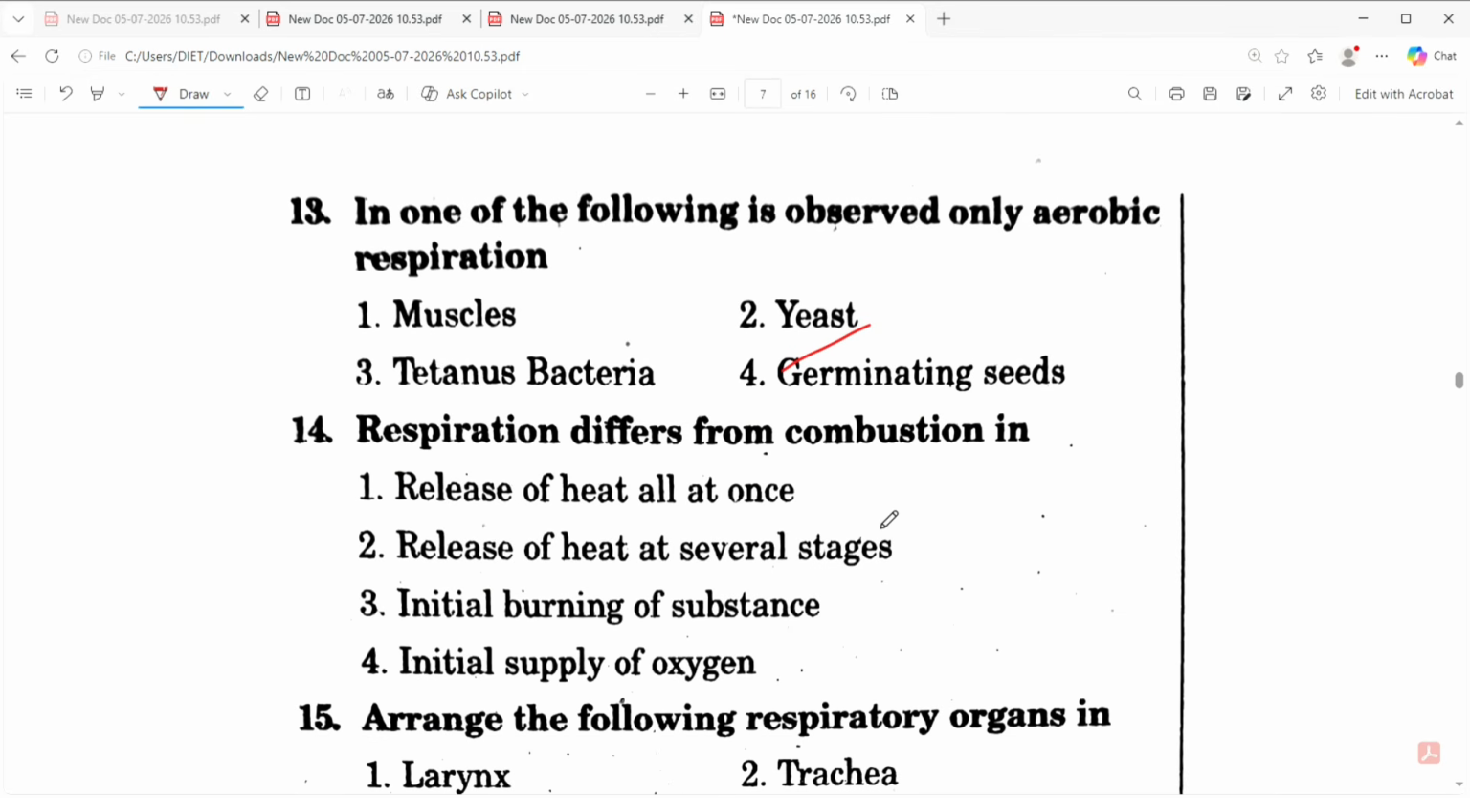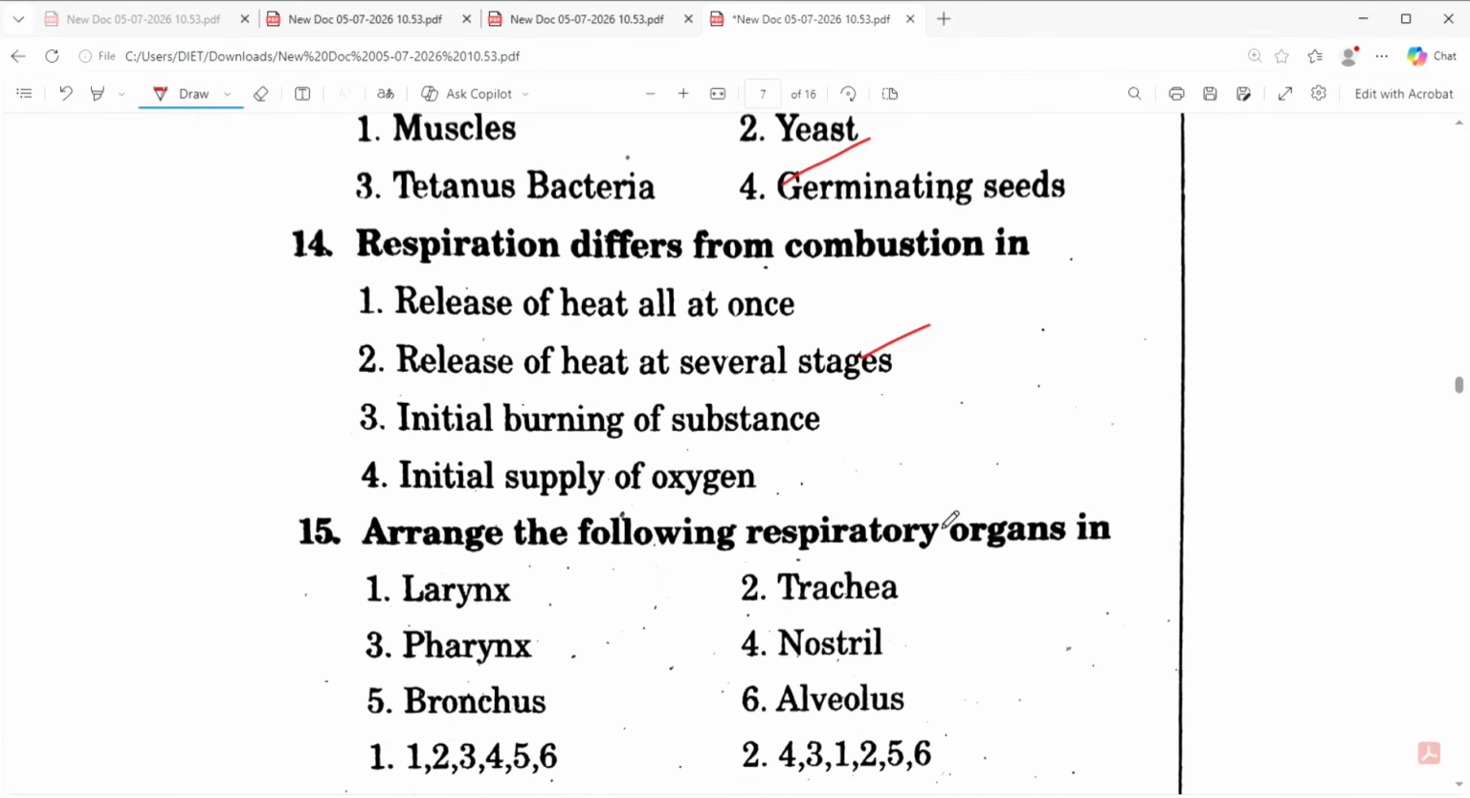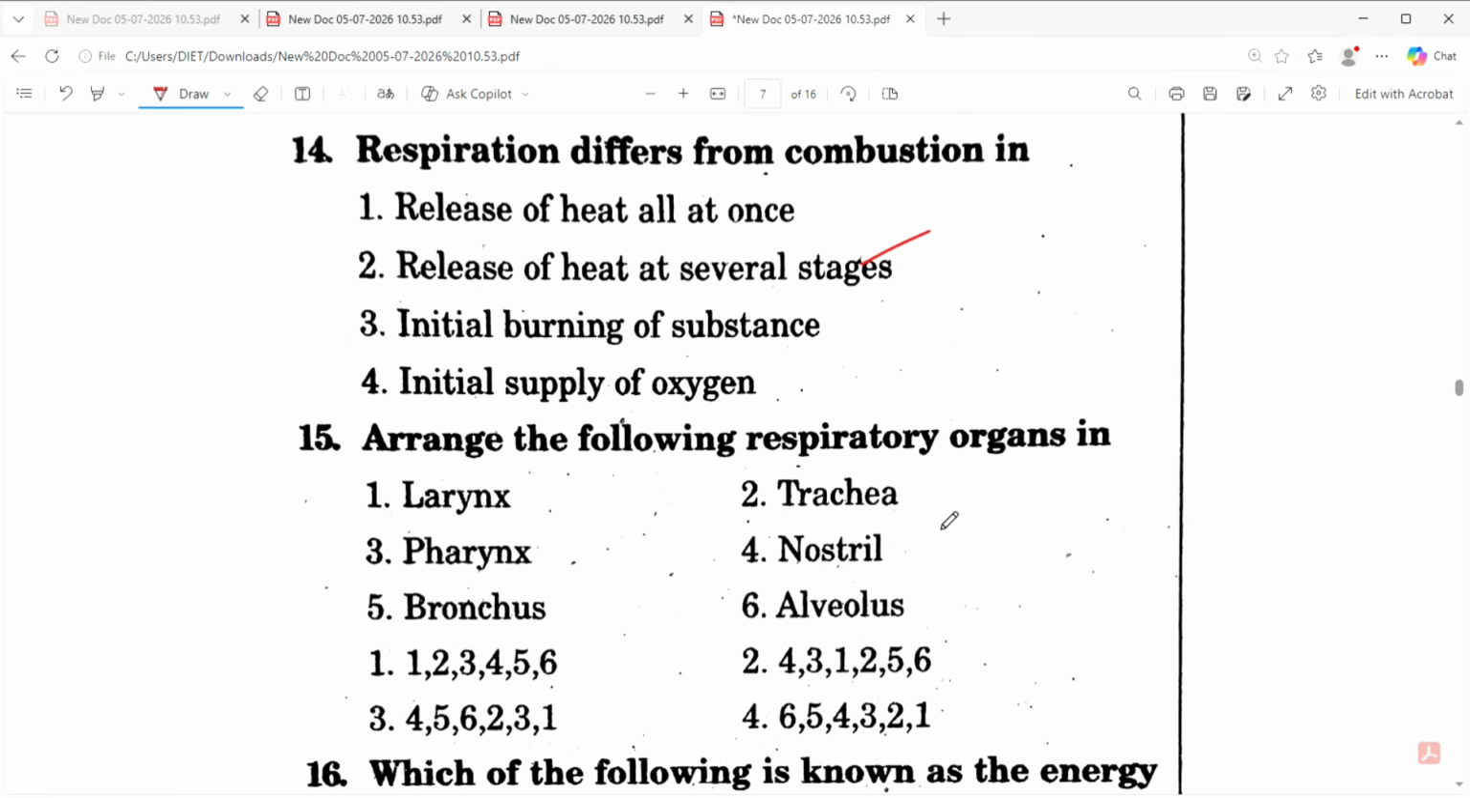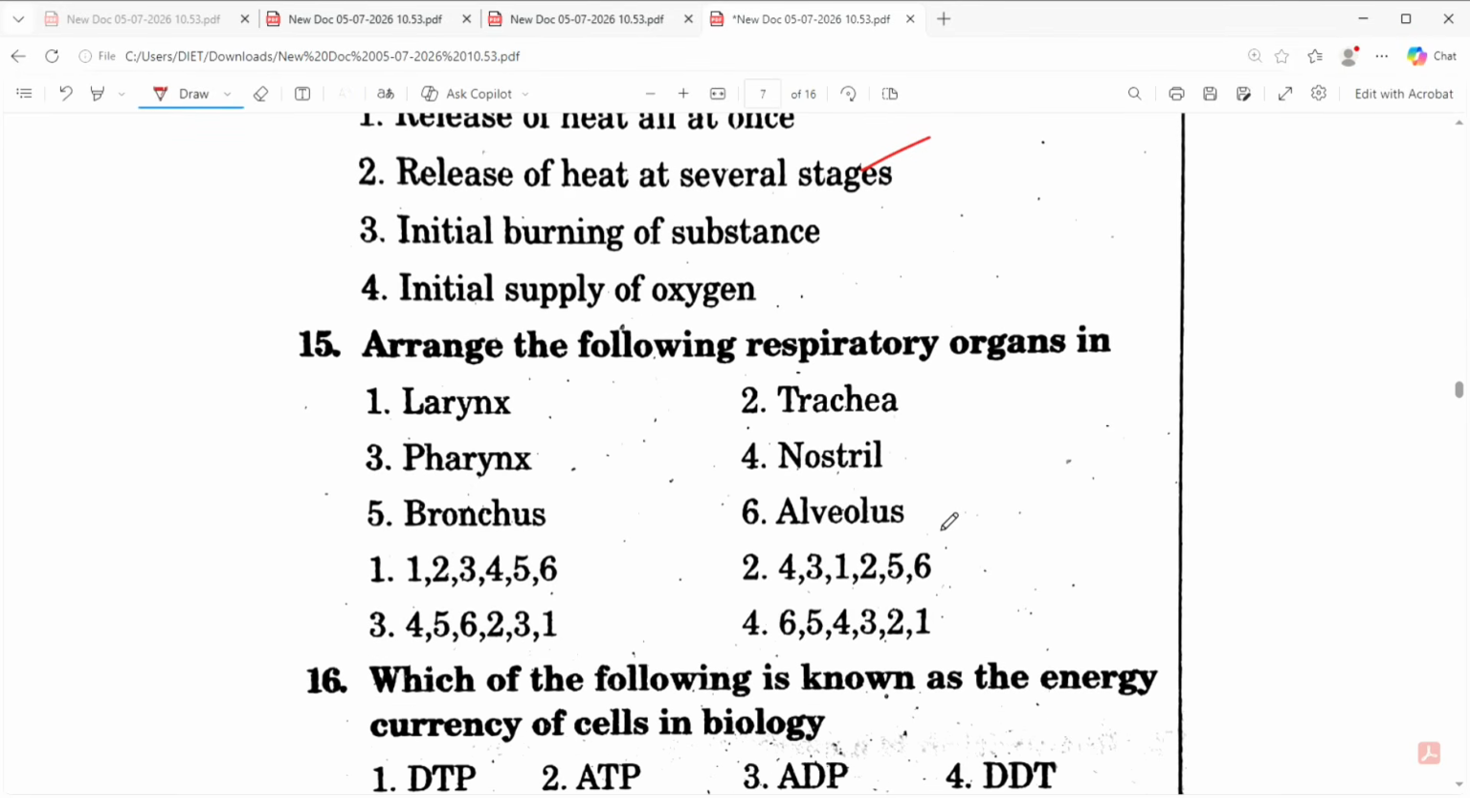Respiration differs from combustion, 14th. Combustion is one process where there is a release of heat using oxygen, but in respiration we see release of heat in several stages. Arrange the following respiratory organs in order, for example, 15th. The answer is 2. 4 is nostril, 3 pharynx, then 1 larynx, then 2 trachea, 5 bronchus, 6 alveolus.